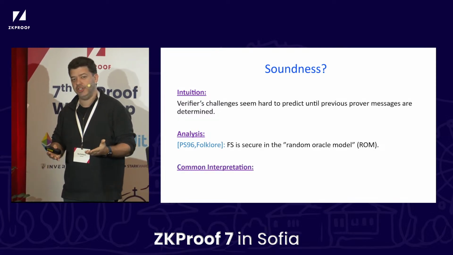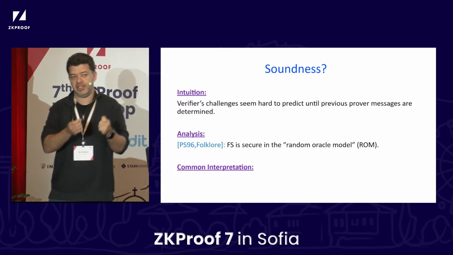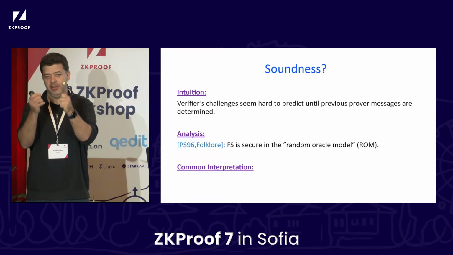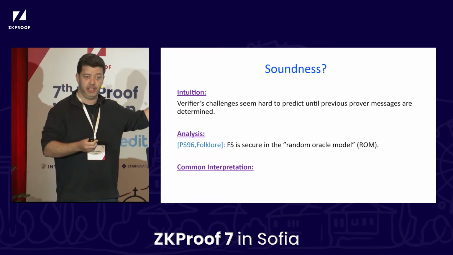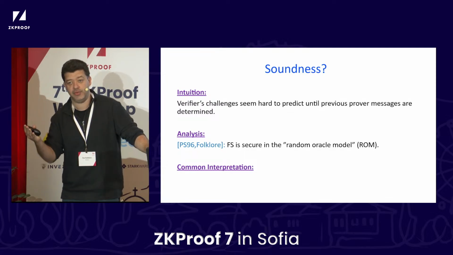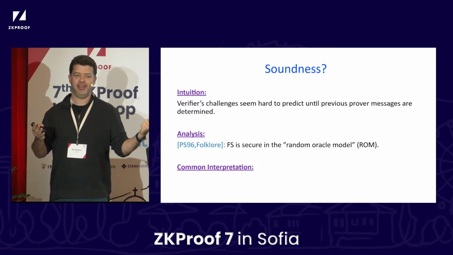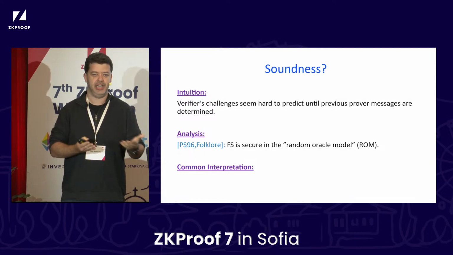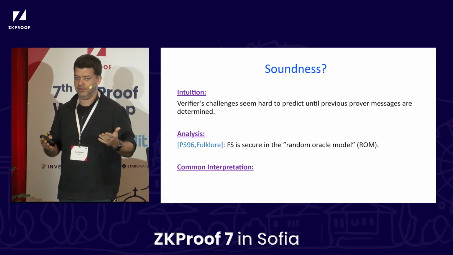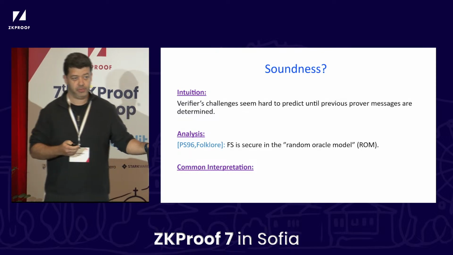And the common interpretation is, if you started off with a secure interactive protocol and compiled it using Fiat-Shamir, then we know that the resulting protocol is secure in the random oracle model. Now, if you replace the random oracle with a concrete hash function, and there is an attack, it seems like this should indicate a weakness in the hash function. And we should just switch to a different hash. Right? Makes sense? OK, so it's a very natural interpretation.